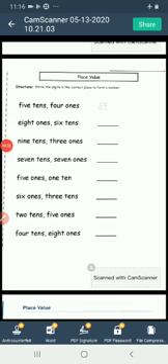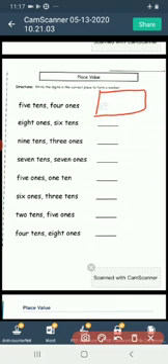Firstly, you will make a chart of place value in your notebook like this. Ones, tens. 5 tens, 4 ones.